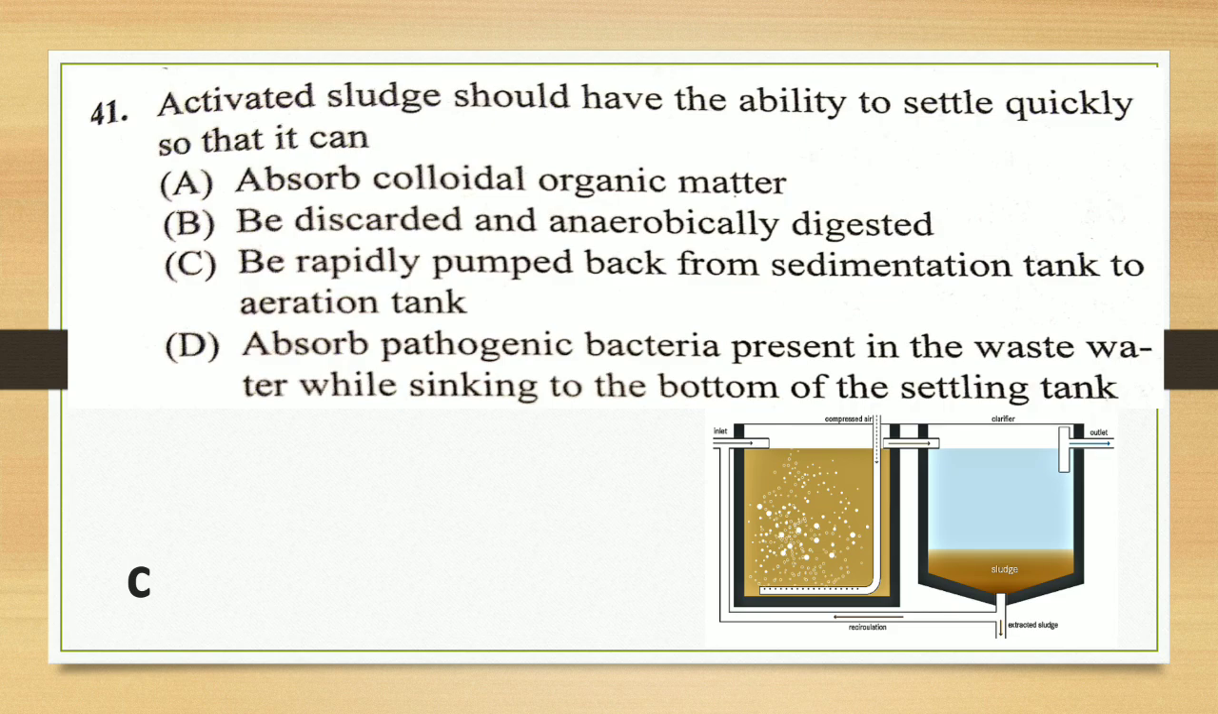What does it say? Now, activated sludge. Sludge is nothing but the remaining part of the material which is left after the primary treatment. And then effluent is nothing but the water which has been passed from the primary treatment to the secondary treatment. So what is the main action of activated sludge? The answer is it may be pumped back from the sedimentation tank to the aeration tank.